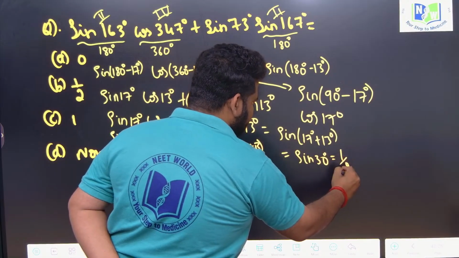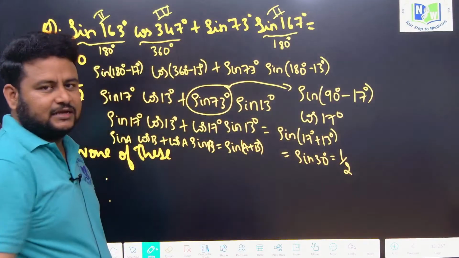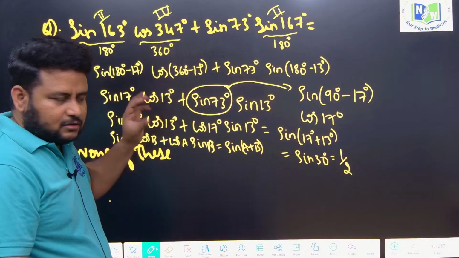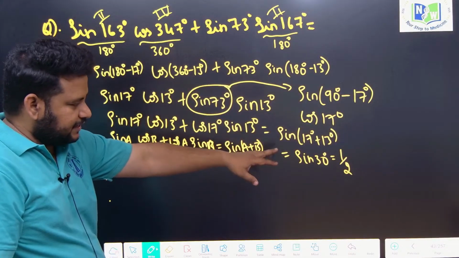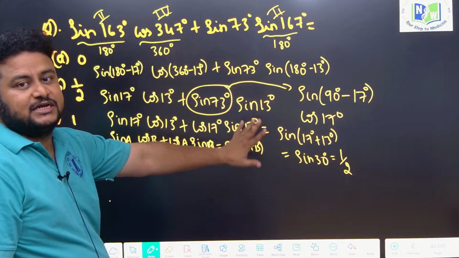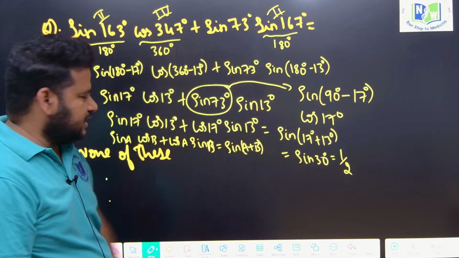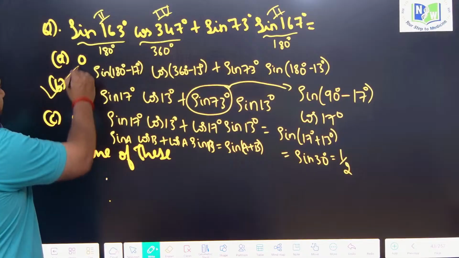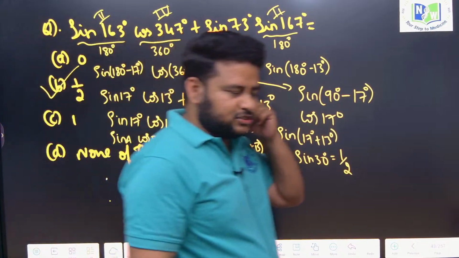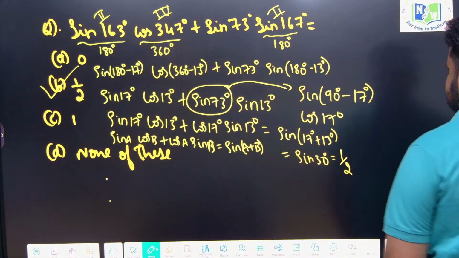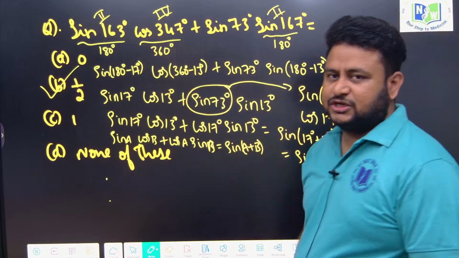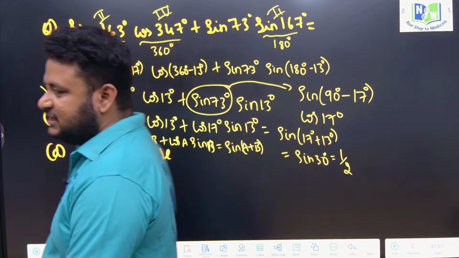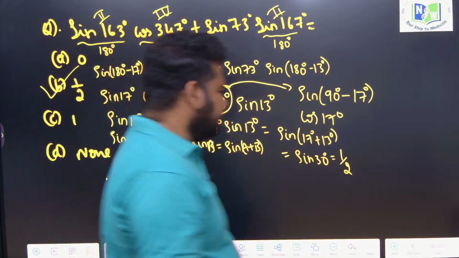Sin 30 degree is 1 by 2. I am writing all these steps so that you understand very clearly; otherwise I would have written directly, skipping various steps. Since you are 10th students, 9th students also are watching. Anyways, option B, 1 by 2, is the right answer, friends. This is the way we can solve this question very easily.